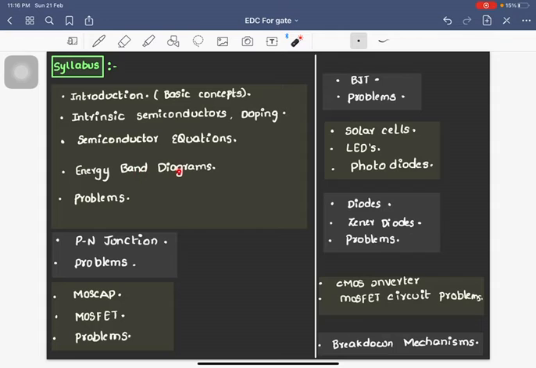Then we are going to deal with energy band diagrams. In energy band diagrams we are going to follow two approaches. The first thing we are going to cover is, given an energy band diagram, how the information is to be extracted from it. So if an energy band diagram is given, to what structure does this energy band diagram correspond?